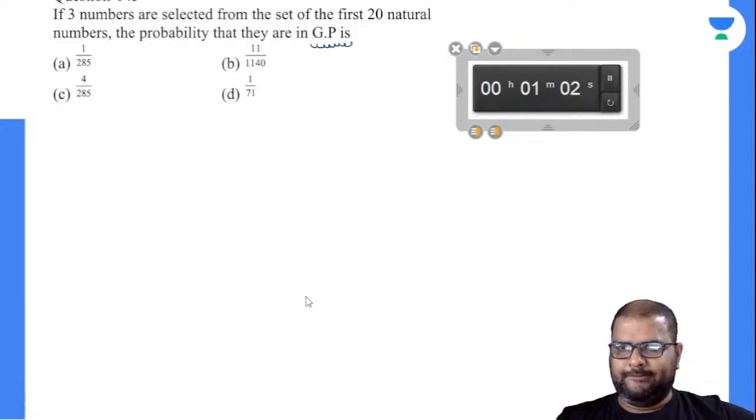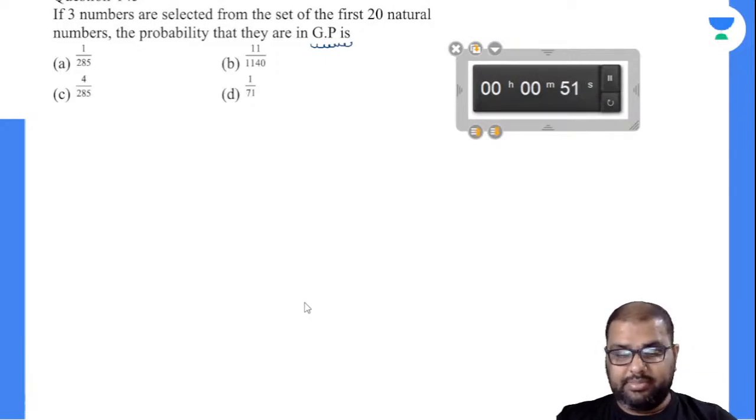One minute more. In the previous case, I have proved how 3 numbers can be in AP. Now you have to prove when you select 3 numbers, those 3 numbers have to be in GP.